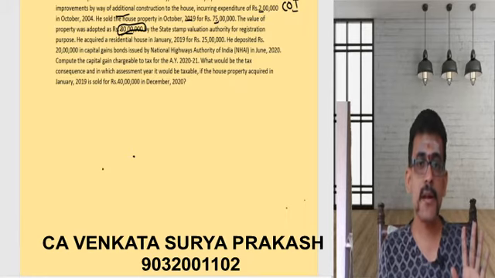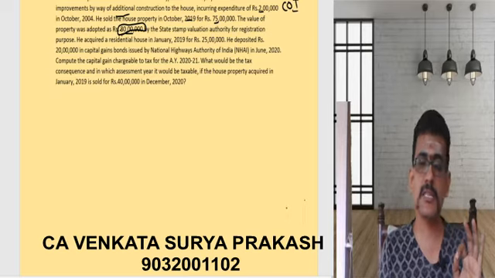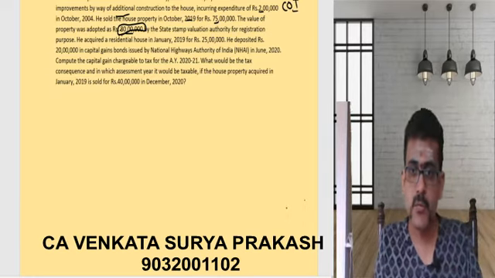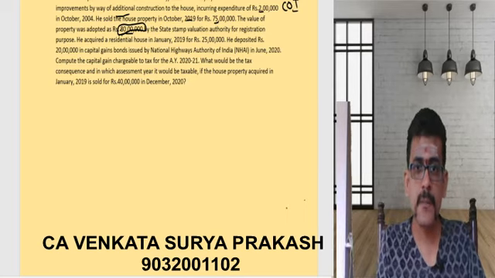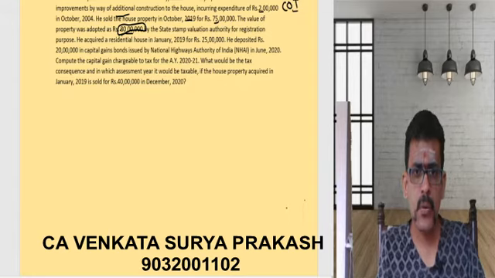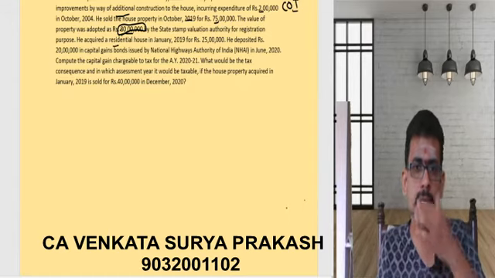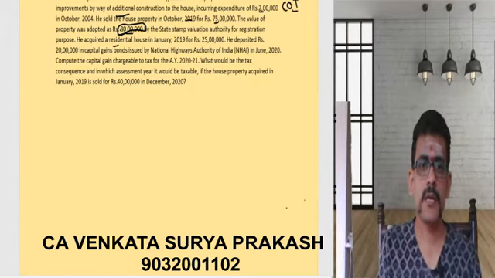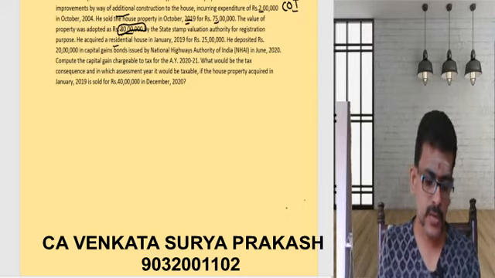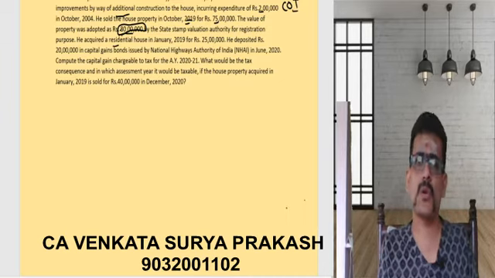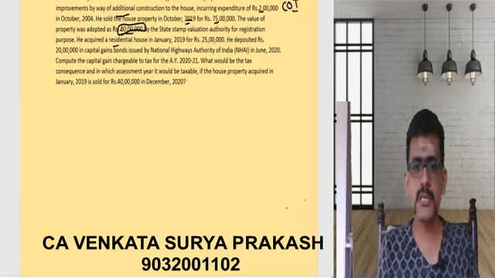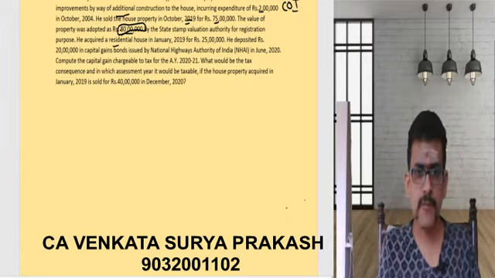If stamp duty value is greater than 105% of the consideration, then you are going to apply section 50C. That's the interpretation for that. He has acquired a residential house in January 2019. He sold the house property in October 2019, and in January 2019 he had acquired a property. So a long-term residential house property is sold and another property is purchased, so he can take section 54 exemption.